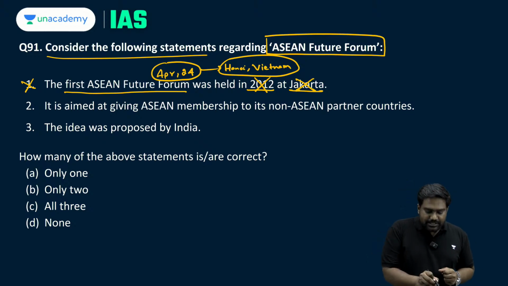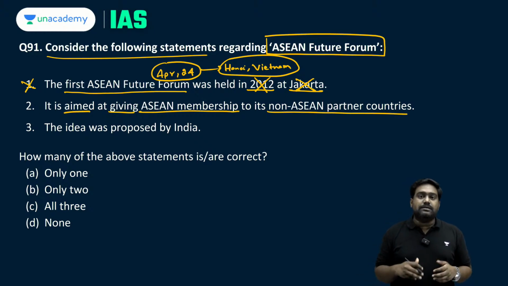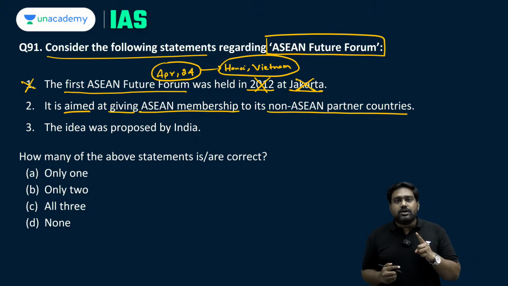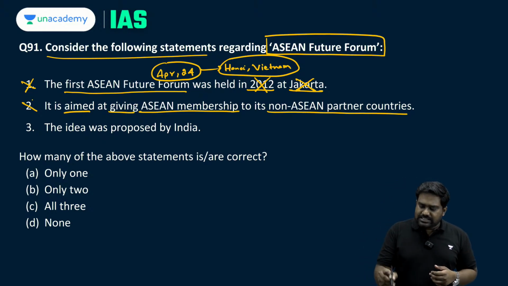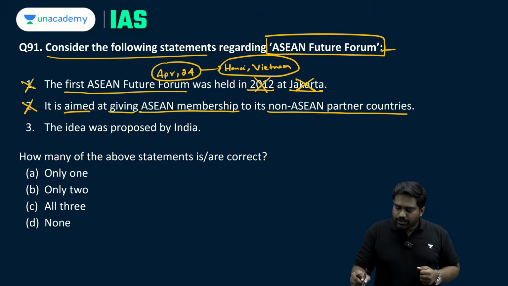The second statement says it is aimed at giving ASEAN membership to its non-ASEAN partner countries. This also is an incorrect statement. That is not the objective of the ASEAN Future Forum. The ASEAN Future Forum has been launched to promote the future relations between the 10 ASEAN members and its 8 dialogue partners.